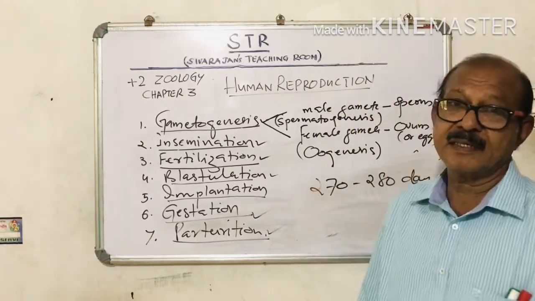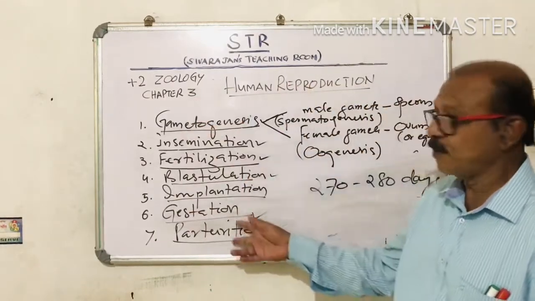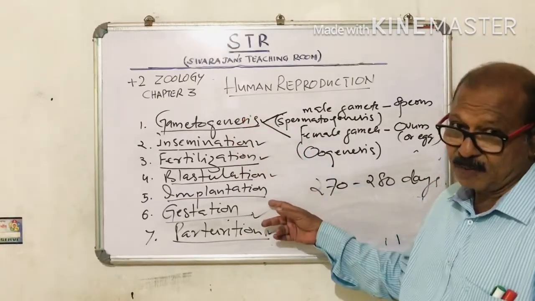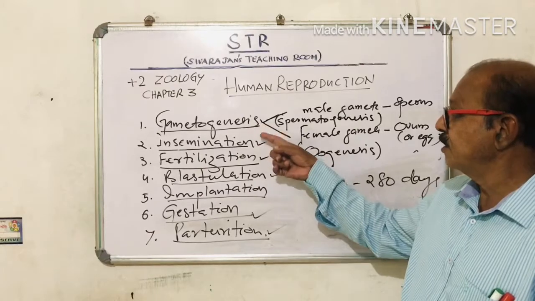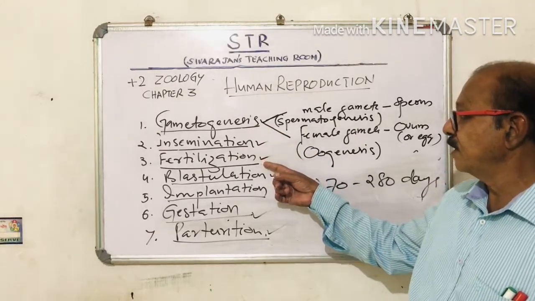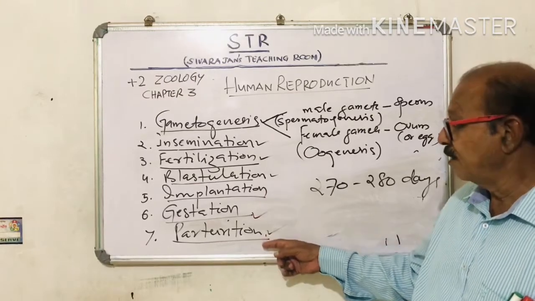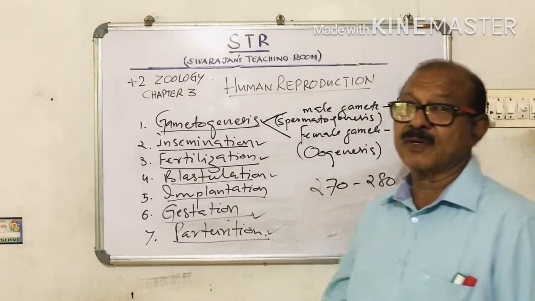That we will see in the next episode. So here we conclude at this point. Which point? What are the different stages in human reproduction? What are they once again? Gametogenesis, insemination, fertilization, blastulation, implantation, gestation, and parturition.